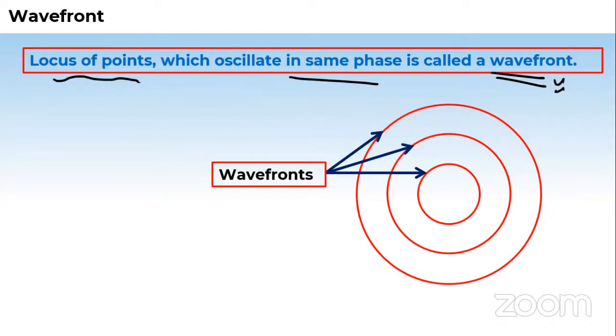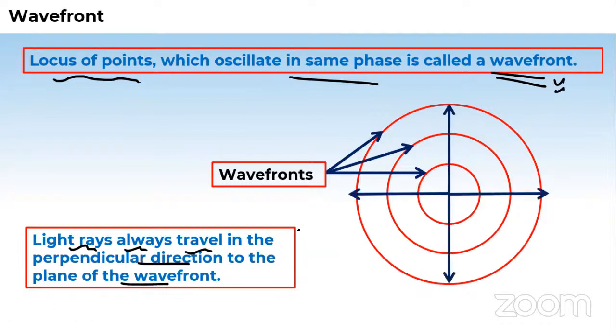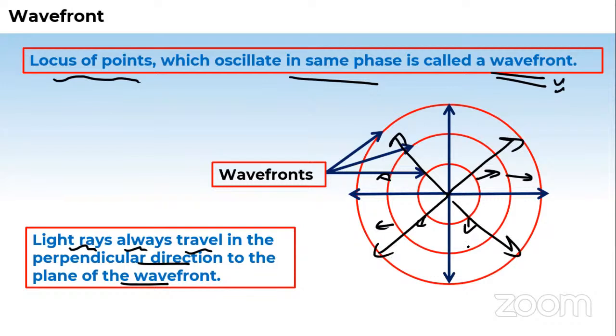Okay. Which we've now only seen. And see, it says light rays always travel in the perpendicular direction to the plane of the wavefront. This also we have seen. And if we see the direction of the energy wave, of course, at all the points, it's perpendicular to the individual points on the particular circle or wavefronts. This will give you the direction of the traveling energy here. It's here, it's here. Okay. This also we have seen.